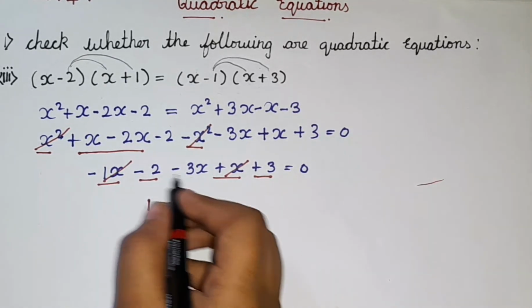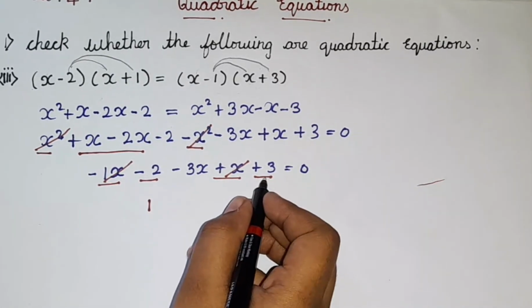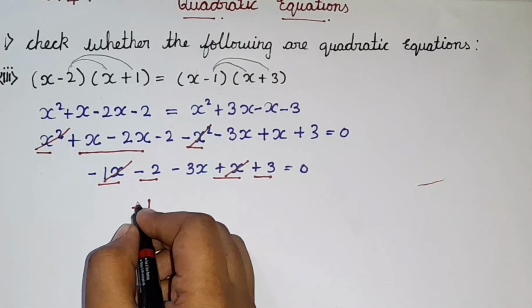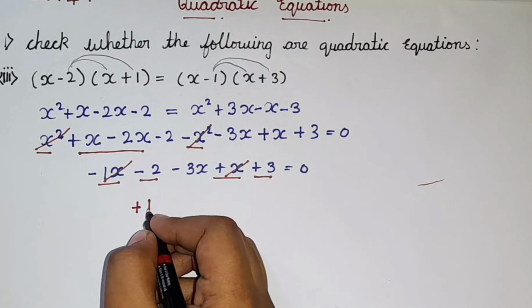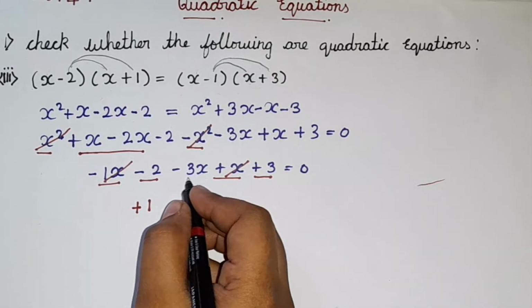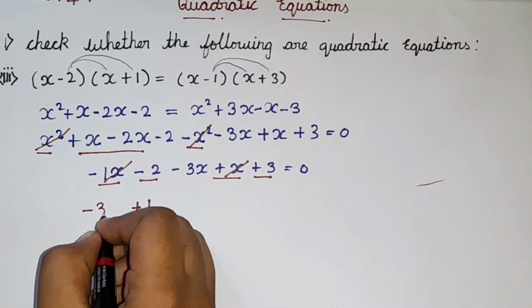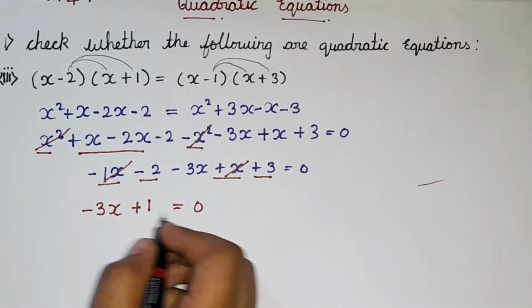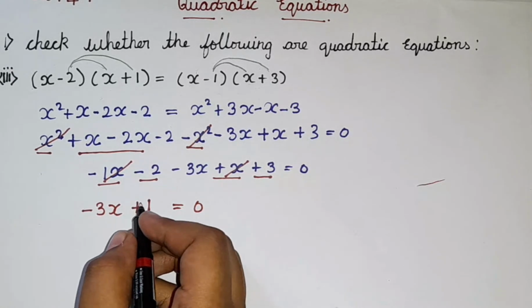Here which is the greatest number, whether it is 2 or 3. So, 3 is the greatest number, that means it is plus. So, here we have minus 3x. So, we can just write the minus 3x as it is, and then is equal to 0. Okay. So, I hope you guys understood this.